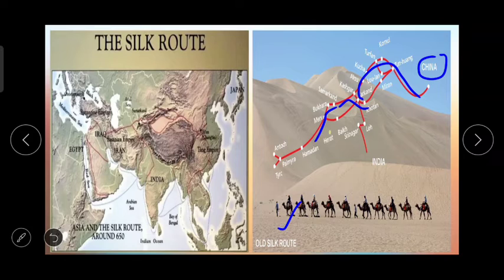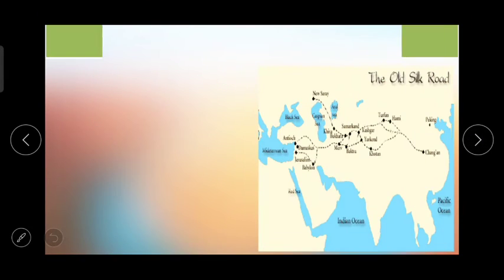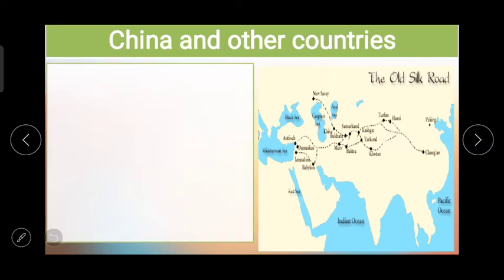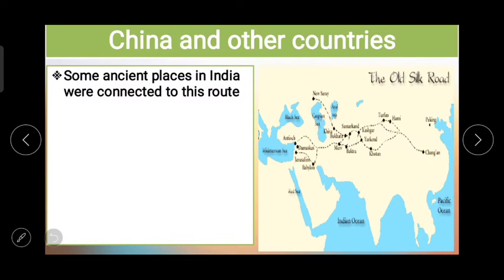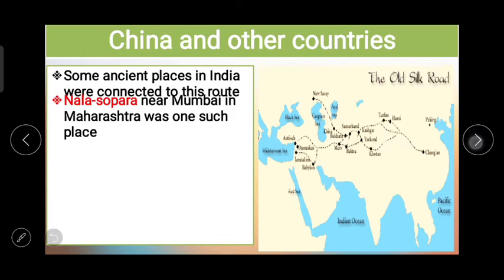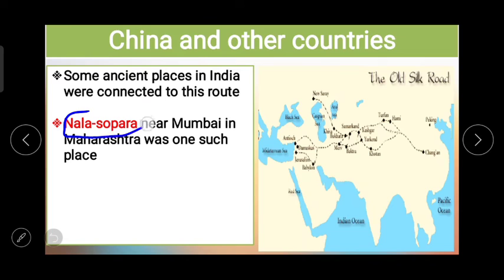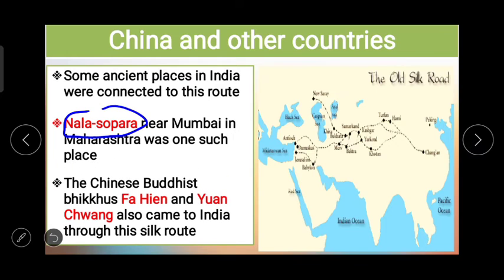यहाँ पे भी how it goes through India. अभी यहाँ पे हमें दिख रहा है कि the old Silk Road. Some ancient places in India were connected to this road, and Nala Sopara. मुंबई में रहते हैं हम लोग. आपने सुना होगा Nala Sopara, which is near Mumbai in Maharashtra, was one such place.